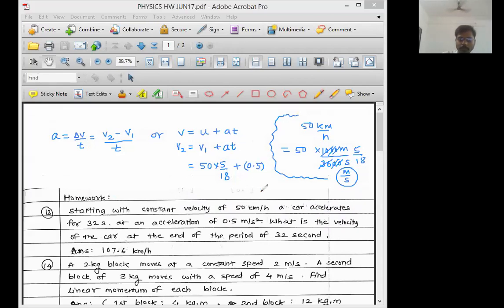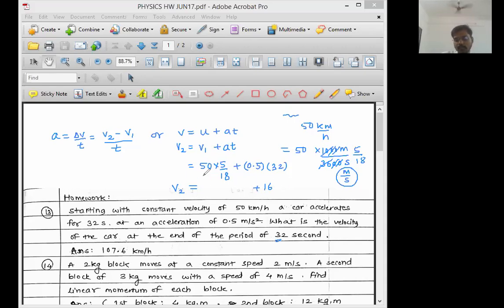Into time interval, what is the time interval? It is 32 seconds. So you can write here 32. Now you can observe what will be the answer V2. 32 into 0.5 means 32 half. Half of 32 will be equal to 16.